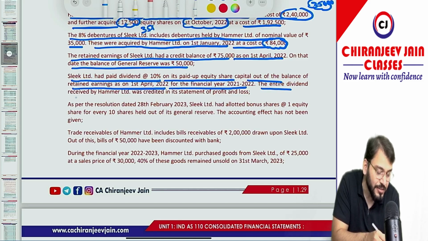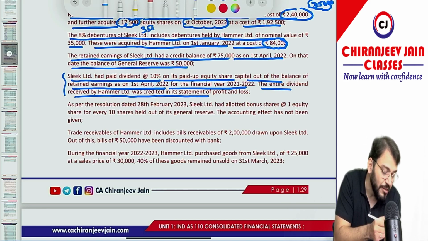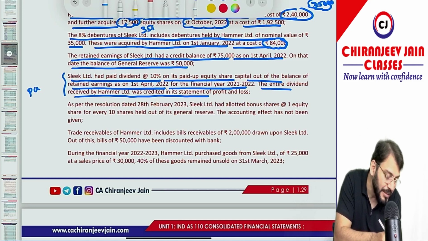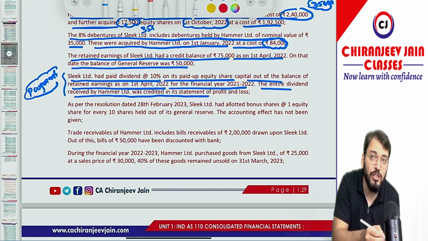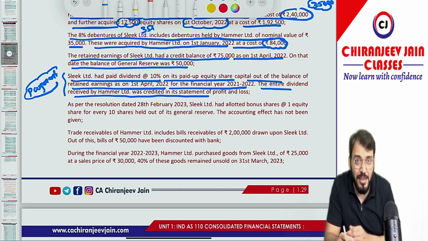The entire dividend received by Hamel Limited was credited in SOPL, but in this question, what is not given? The date of payment is not given. So whenever payment date is not given, we need to assume on which point of time it was paid. So let us understand what assumption ICAI has taken and whether there is a possibility of an alternative assumption or not.